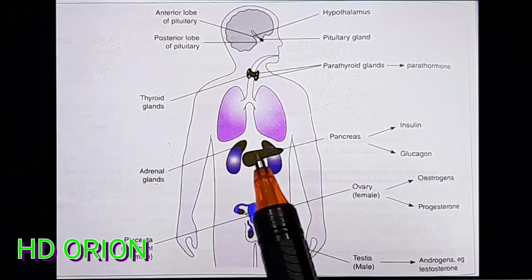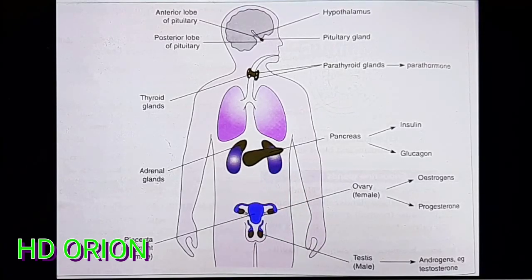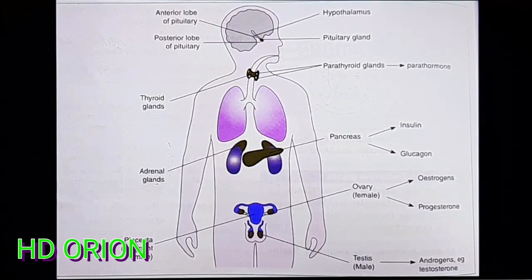And this is the pancreas. This is also in the abdominal region, and the pancreas is a heterocrine gland because it is partly exocrine and partly endocrine. So here we will only study the endocrine part of the pancreas.